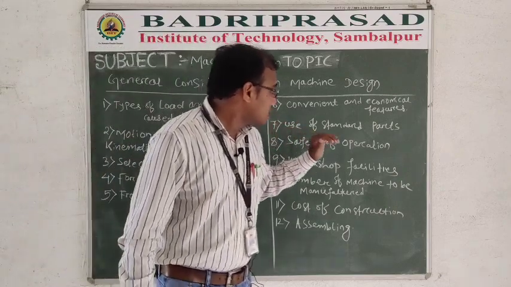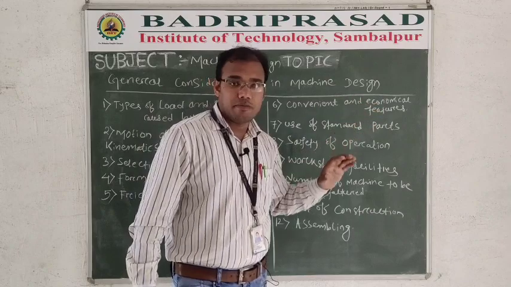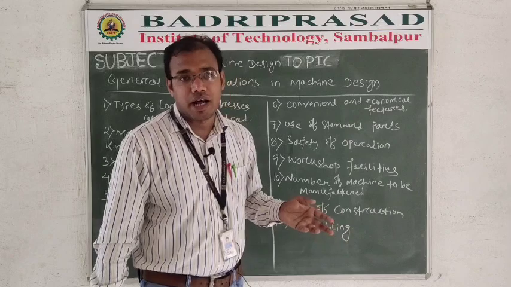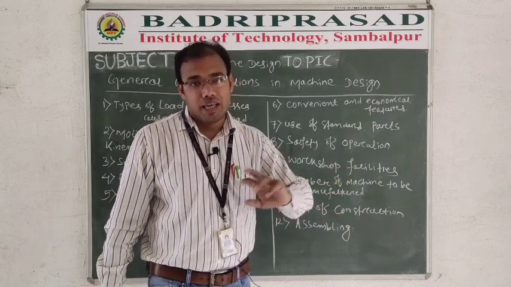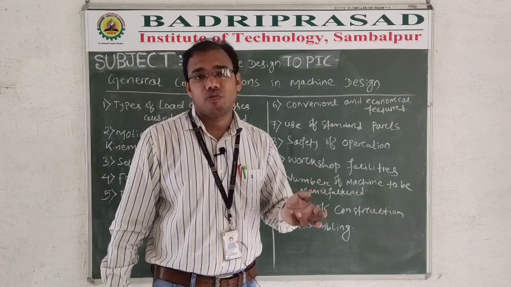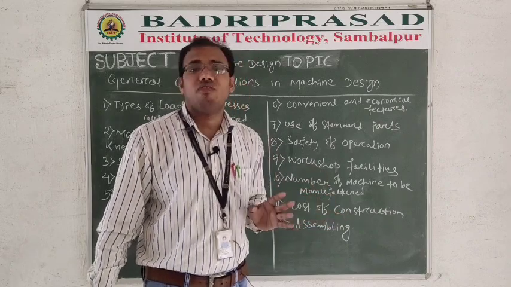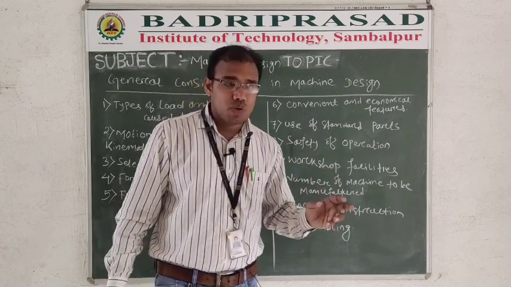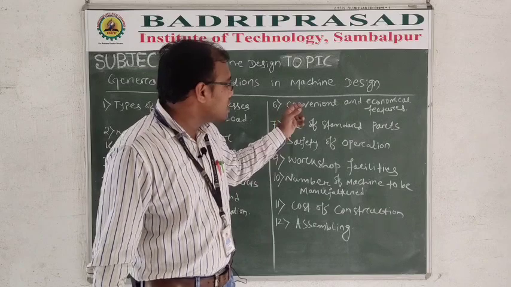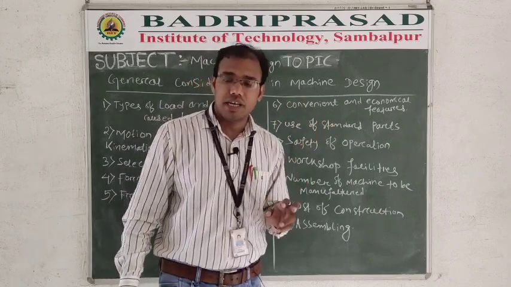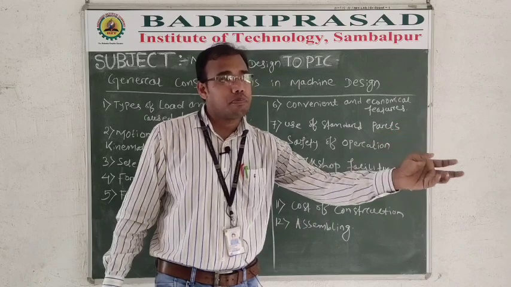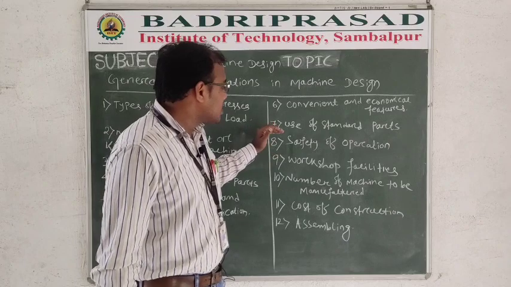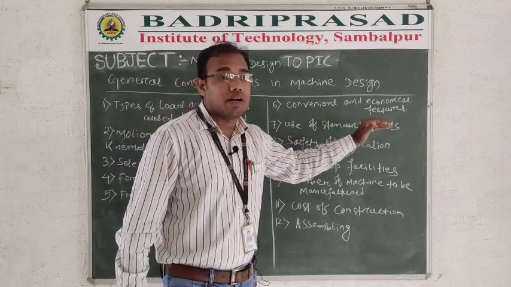Then in the sixth part, convenient and economical, because if you make a product and the cost is very high in the market, and people can't afford your product, then it will definitely be a failure project. So your selection of material, your design, your size and the price should be so convenient that everyone can purchase, and every company should recommend your product to use in the plant, right? In the seventh part, use of standard parts, right?